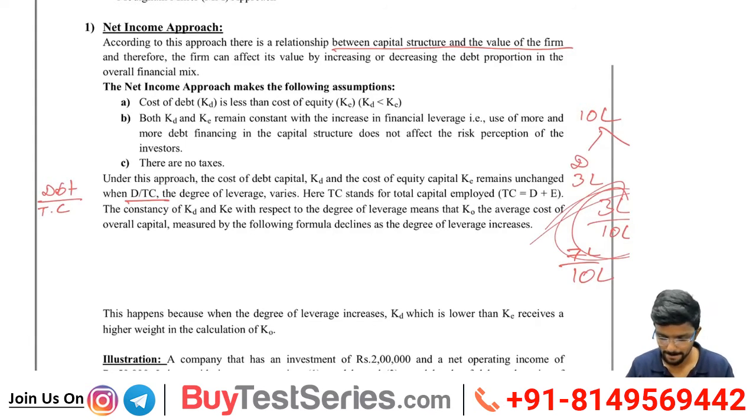The constancy of cost of debt and cost of equity with respect to the degree of leverage means Ko, which means cost of overall capital. So what is the cost of overall capital now? So simple.